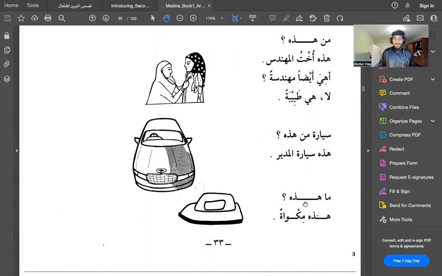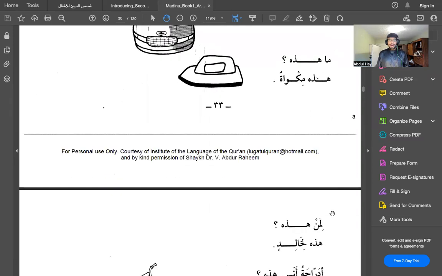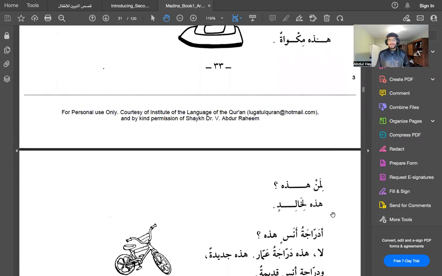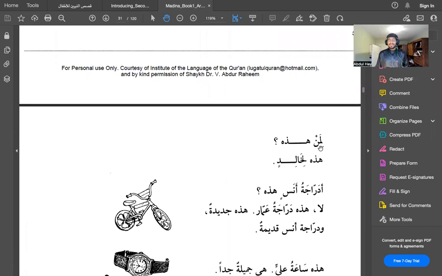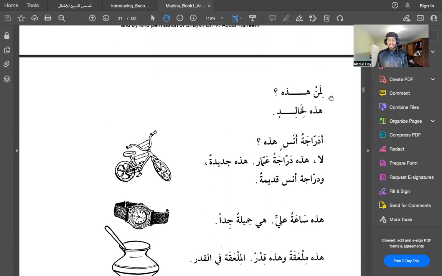Ma hadihi, what is this? Hadihi mikwah. Mikwatun means iron like this. As far as iron as the metal, it's hadid in Arabic. Liman hadihi. So liman, the best way to translate liman is to whom. To whom does this belong, pretty much? So liman hadihi, to whom is this? To whom does this belong?